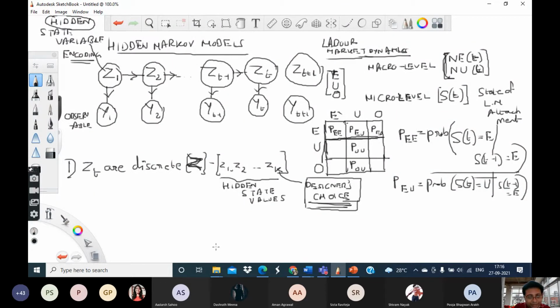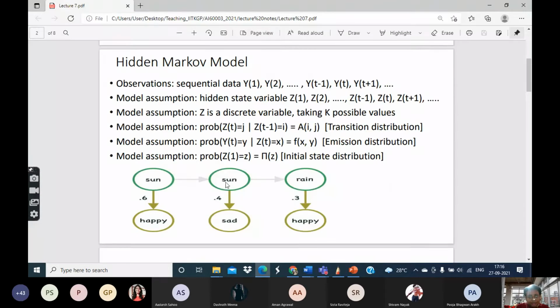So what the model is saying is something like this. The model's assumption is there are probability distributions like this, that given zt minus 1 is equal to i, what is the probability that zt equals j, and that probability is expressed as a of ij. Now what does this mean? This means that given that the hidden state variable took the ith value at t minus 1 time, what is the probability that it will take the jth value at the tth time? What is the ith value and what is the jth value of the hidden variable?